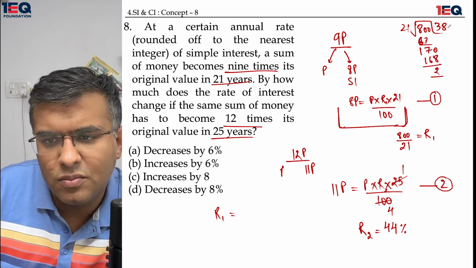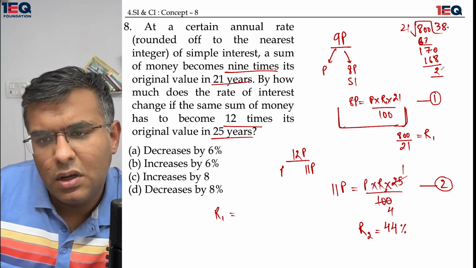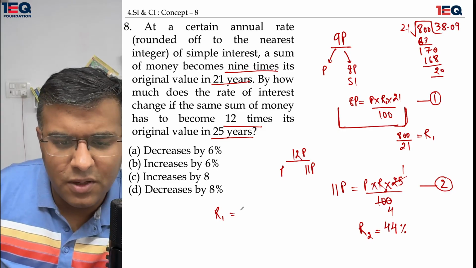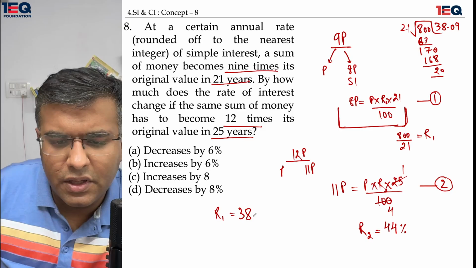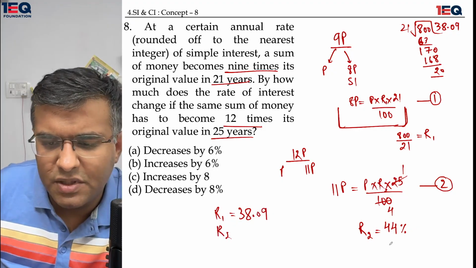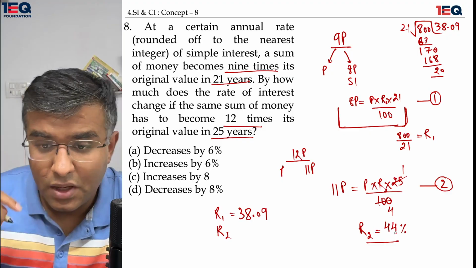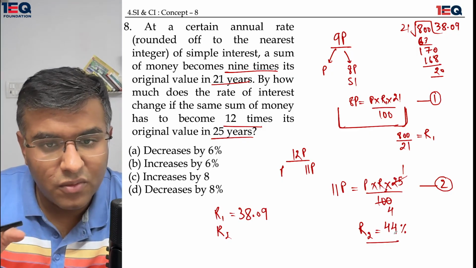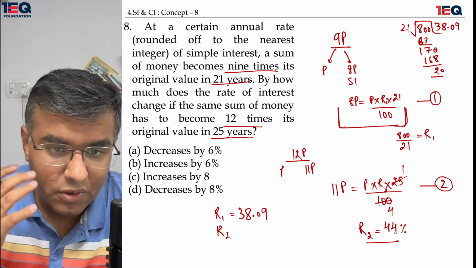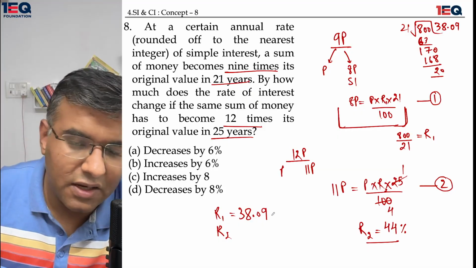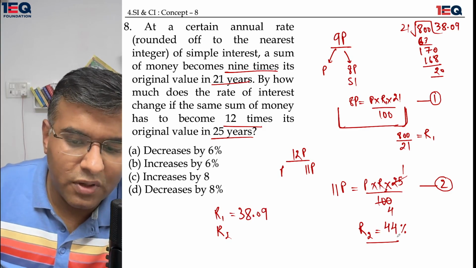So let me assume it to be 38.09. Yeah, so 38.09 is my rate 1. Talking about rate 2 has already been mentioned over here as 44%. Now there is a supposed increase, and round it off to the nearest integer. It is already asking me to round it off to the nearest integer. So against 38.09, I can call it 38%, and the rate 2 remains intact.